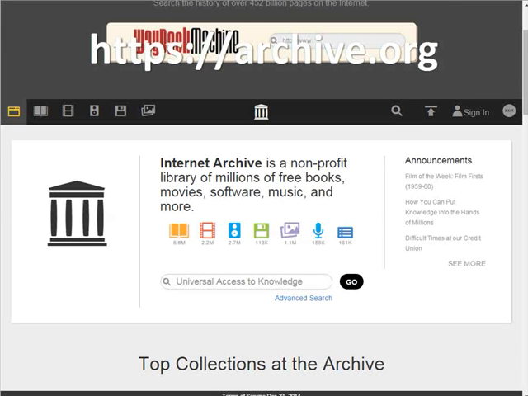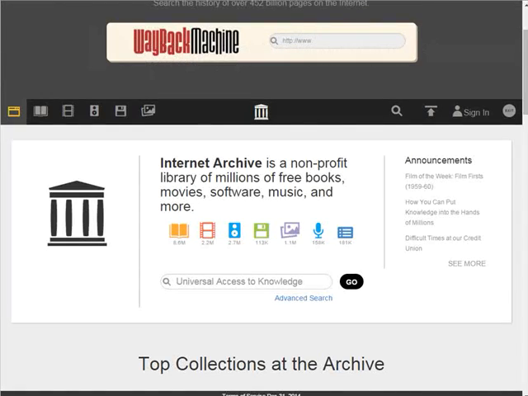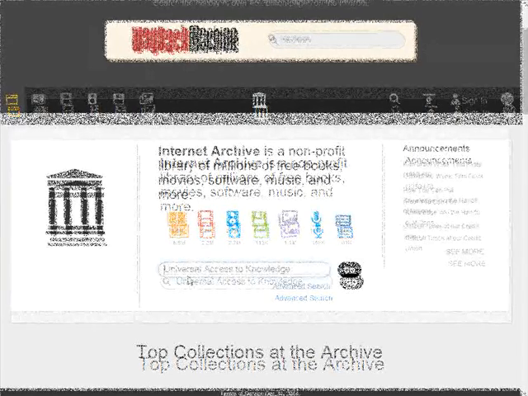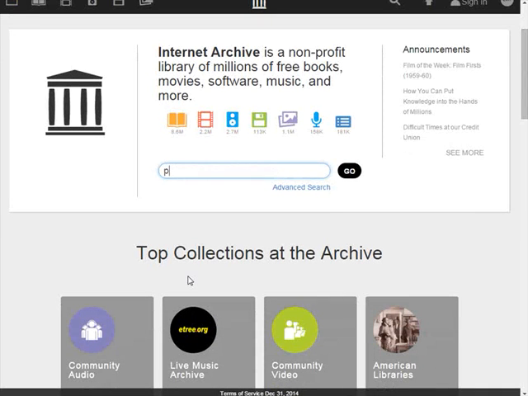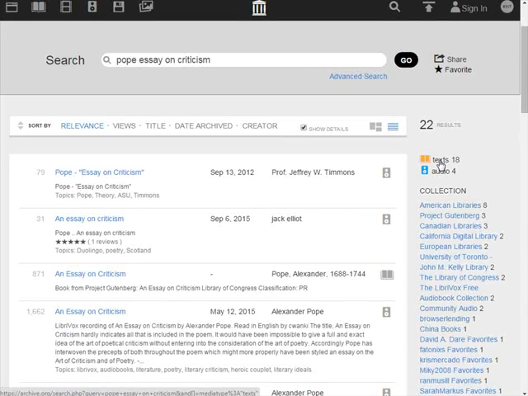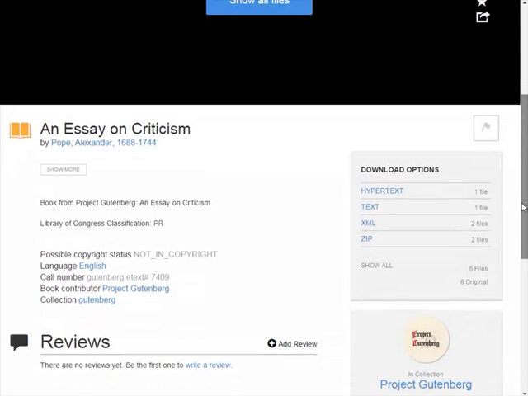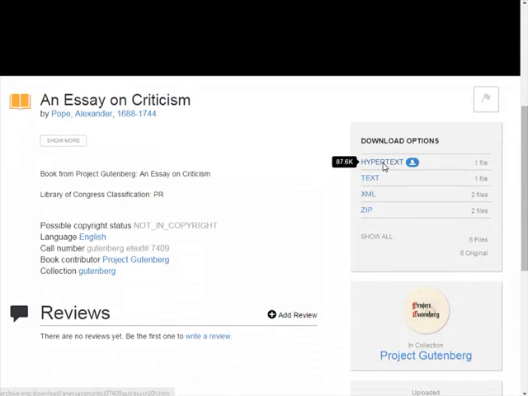Archive.org is a website that is a great resource for primary documents. Let's say I am looking for a work by Alexander Pope entitled Essay on Criticism. It may be easier simply to begin with archive.org, enter Pope Essay on Criticism, and then hit Go, narrow down my results to text, and then select the work. This takes you to the primary source.